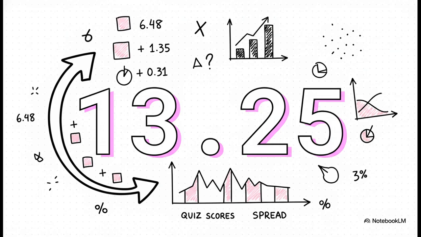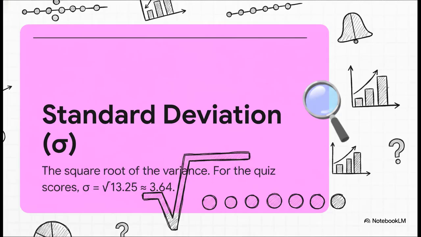The variance of these quiz scores is 13.25. That single number captures the total spread in the student's performance. Okay, but wait, there's one last really important step. A variance of 13.25, what does that even mean? The units are weird. Because we squared the distances, our variance is in quiz points squared. That's not very intuitive, is it?